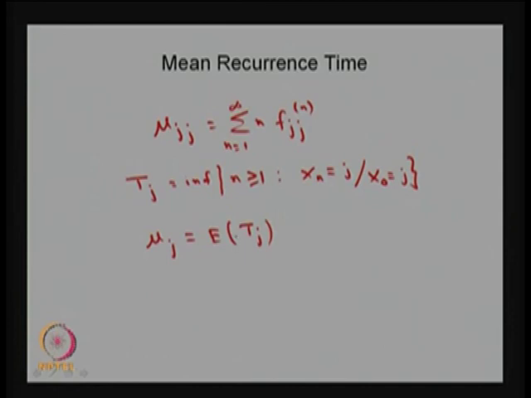Therefore, the expected first passage time you can write as mu suffix j. So, mu suffix j and mu j j are one and the same. In one case you find the distribution and use it to get the mean, and here you find the time and the average time using the expectation of t j. So, in both ways one can define the mean recurrence time.